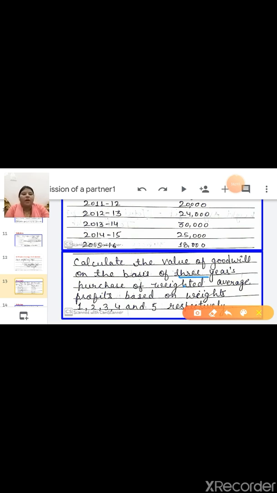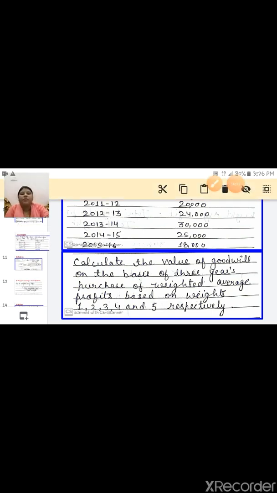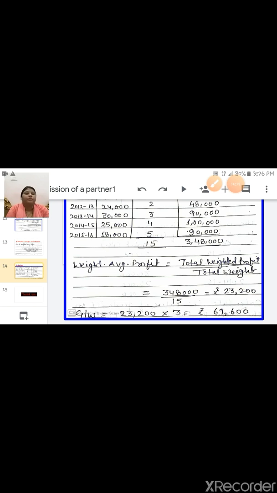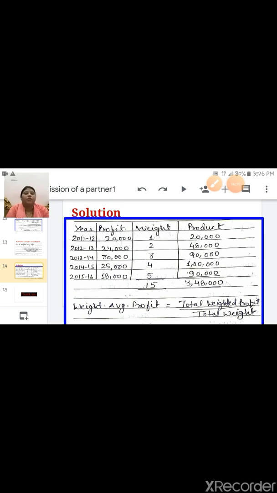Okay, now what you have to do, you have to calculate the weighted average profit. So solution, first of all you have to make the table in this way.